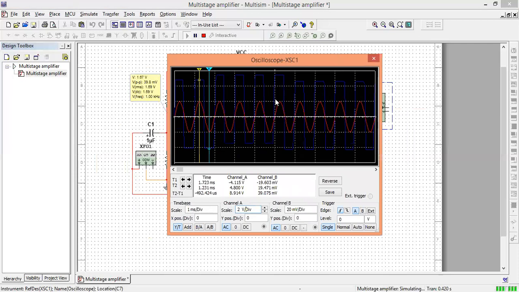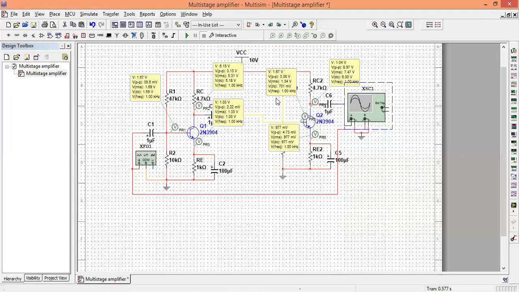If we look at channel A and channel B, our input signal is 39 millivolts peak to peak. As we have selected 20 millivolts peak, our input signal is 40 millivolts peak to peak, whereas our output voltage is 8.914 volts. That is, it gets amplified. Let's also measure the voltage gain of stage 1.